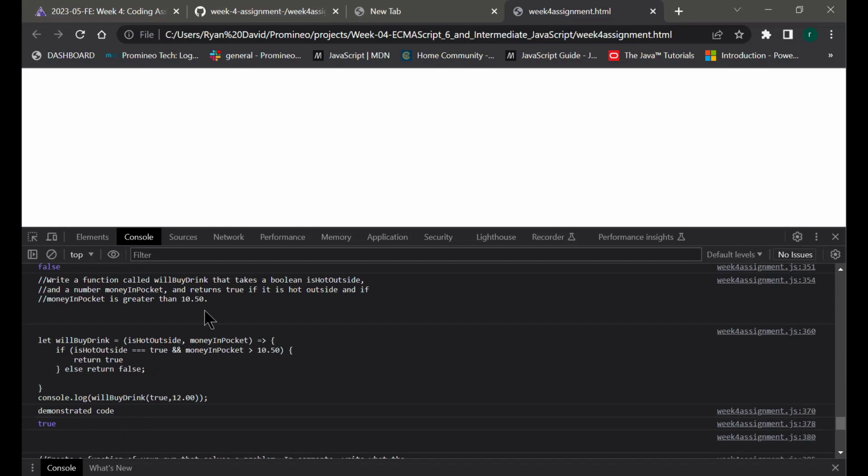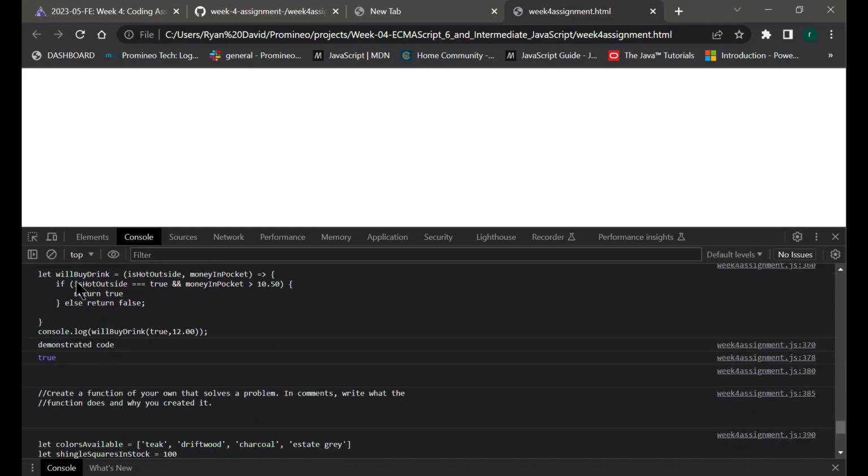All right, so this one was a pretty fun one. Write a function called willBuyDrink that takes a Boolean, isHotOutside, which is basically true or false, and a number, moneyInPocket, which needs to be greater than 10.50. Okay, so basically, and this is what we did, we created a function, and our parameters are isHotOutside and moneyInPocket.